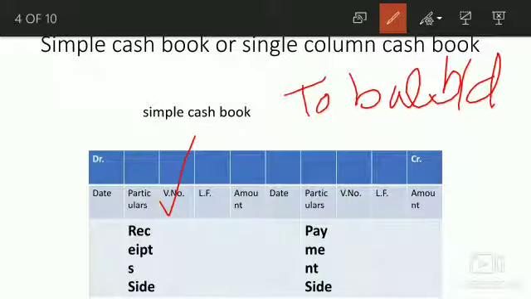Your next column is LF. The full form for this column is ledger folio. In the column of LF, the page number of the ledger where the amount is posted is written. This means we will write down the page number of the account that will be opened in the ledger on that page. The last column is for amount. The amounts received are written on the debit side and the amounts paid are written on the credit side.